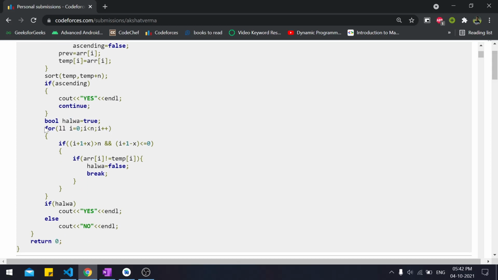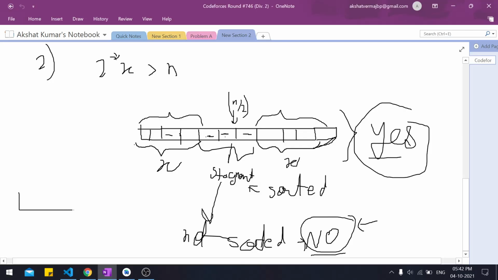So this is the main loop that does all the work. This basically goes from the zeroth element to the nth element. This is the current index, i plus 1, because in the question we were given 1-based indexing, not 0-based indexing. But in the array implementation, we have to use 0-based indexing. So I have added 1 plus x, checking if this is greater than n. It's the same implementation, just a little bit of tweaking.